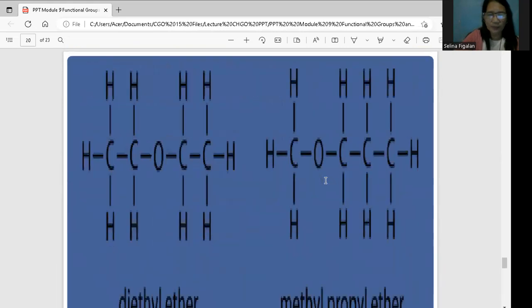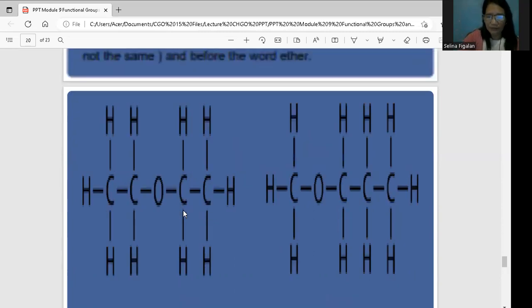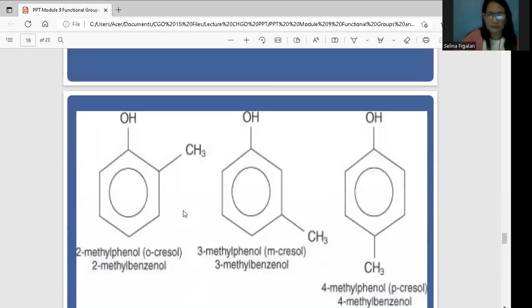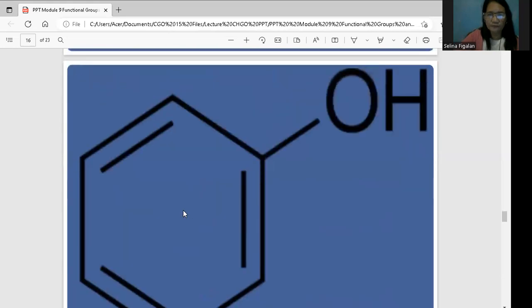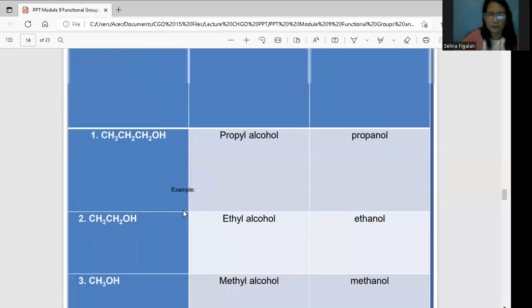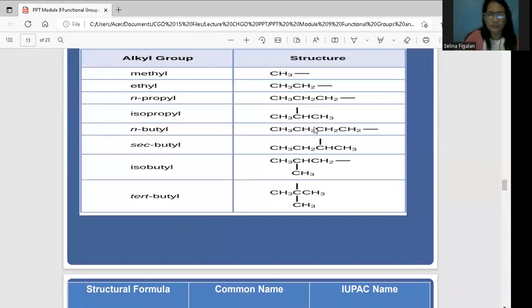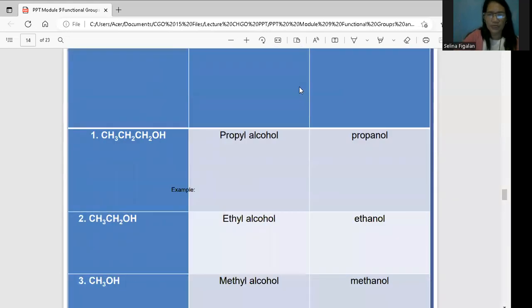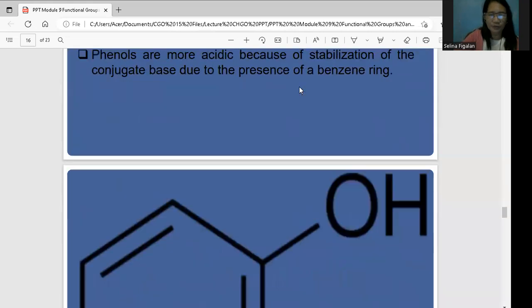So here is the example. Okay, so this one is the oxygen, which is attached na nasa gitna. Okay, naka-attach siya sa dalawang carbon. That is the reason why this is di. Okay, so ethyl yan dahil kung titingnan nyo rito, this one is with the formula of CH2. Okay, that the ethyl here, so titingnan natin sa ating table. Okay, so pag CH2 siya, here, this one is the CH2. Okay, the ethyl, so I think the other one is CH3 or CH3, CH2, the formula.